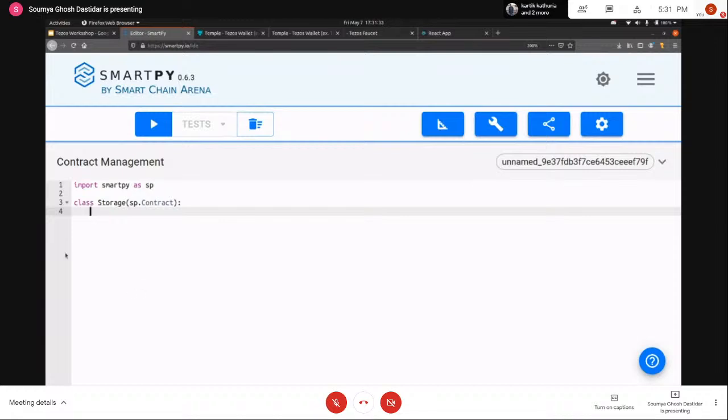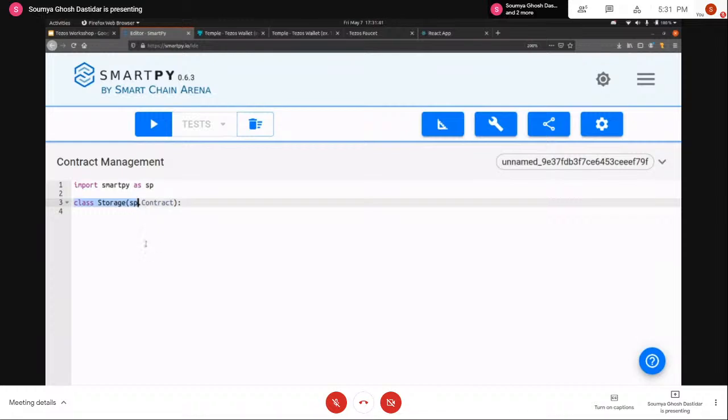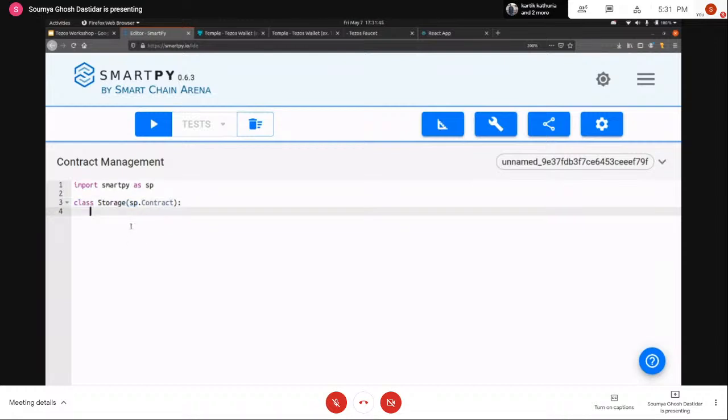I'm telling the compiler that this is not a normal Python class, but this is a Tezos contract class. So when it's going to compile, it's going to compile the code as a smart contract, basically. So the thing that we're going to write today, the application that we are going to write today is basically a simple storage Dapp.